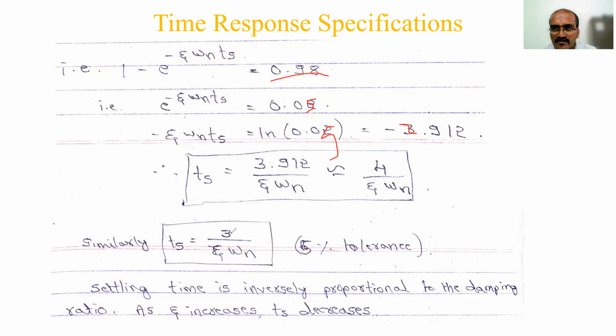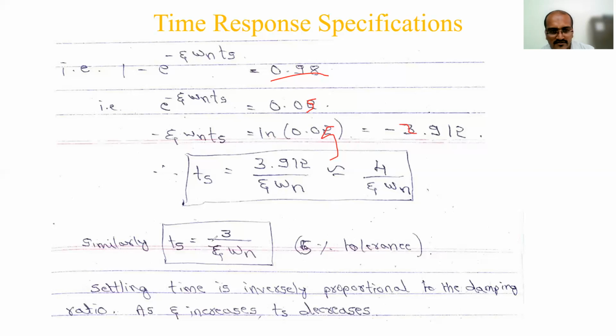So if any tolerance band is asked in the derivation, you can do it. I showed it for 2%, and in the same way you can do it for 5%. Understood? So settling time is inversely proportional to the damping ratio. That is the observation: as zeta increases, Ts decreases.